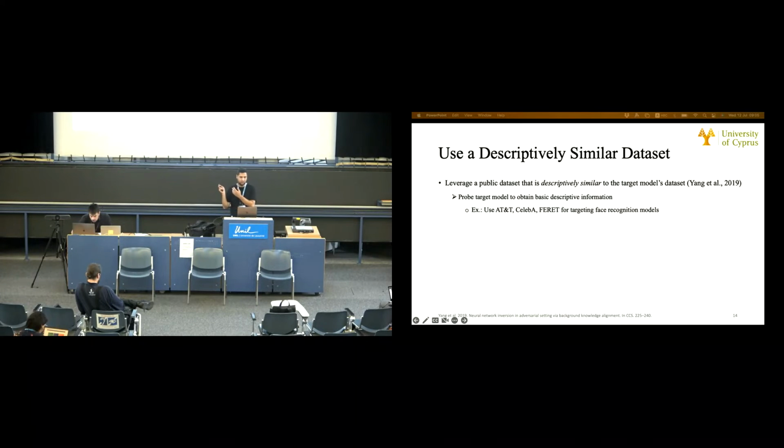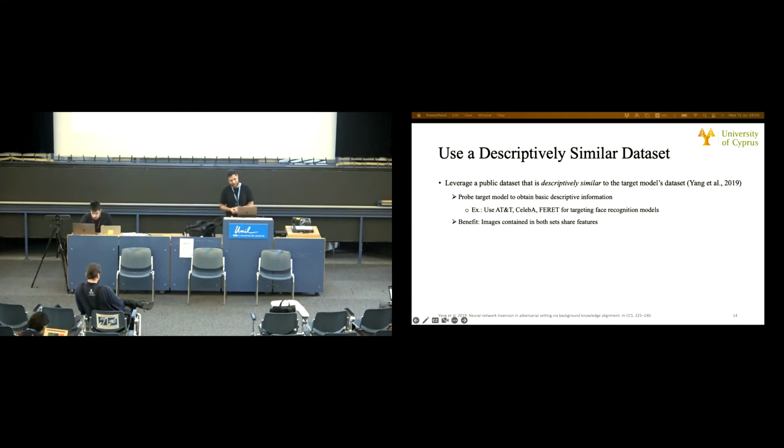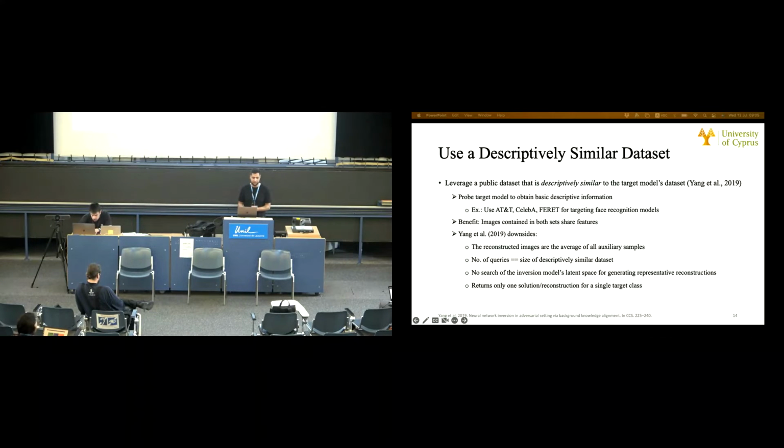For example, one can use the AT&T database of faces or CelebA for targeting any face recognition model. Now, the advantage of this approach lies in the assumption that the images in both sets share features which would make some of the images of the public set likely to maximize the confidence score of a certain class of the target model.